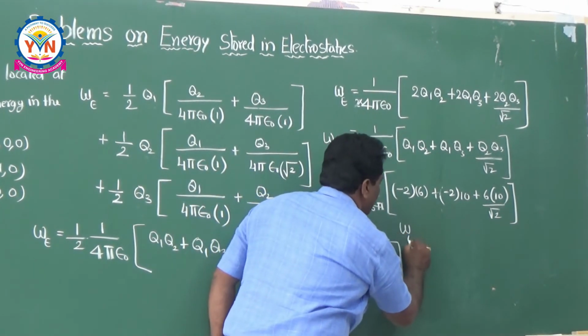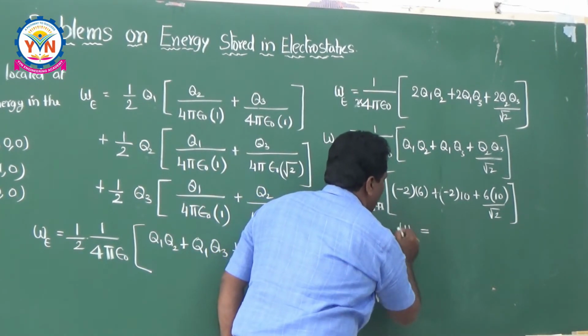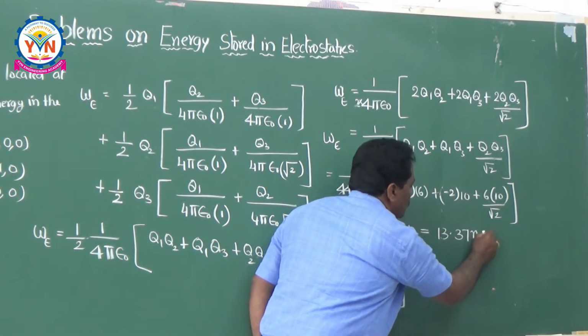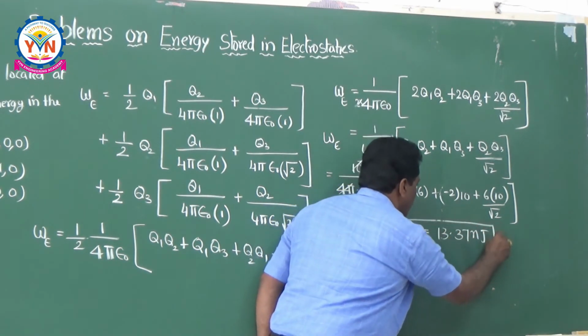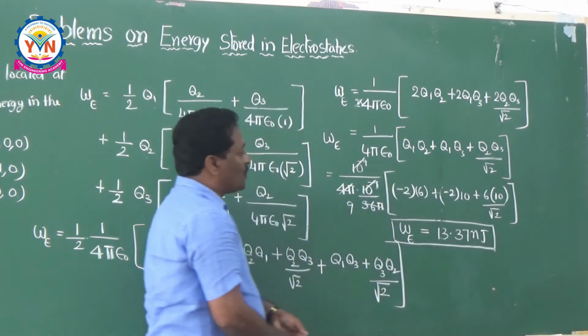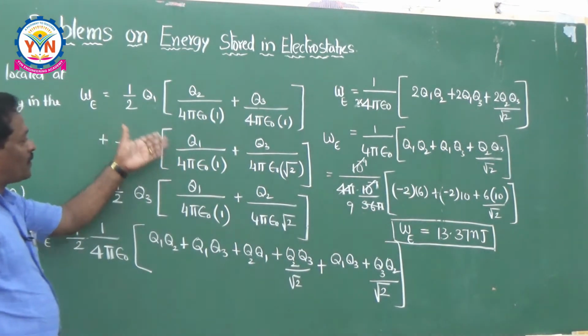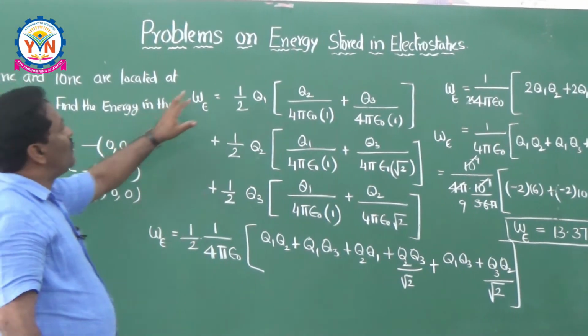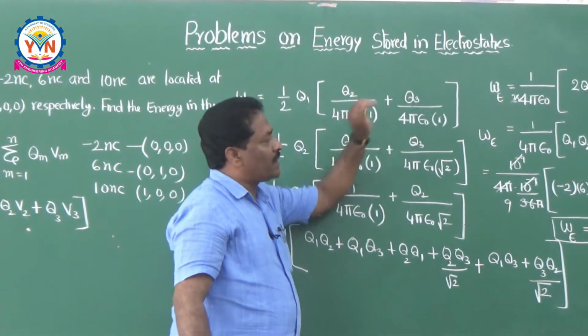If you do the calculations like this, W is equal to 13.37 nanojoules. So carefully you have to substitute the values and you have to know the procedure of doing this. So this is the way of doing the problem for the energy stored in electrostatics.